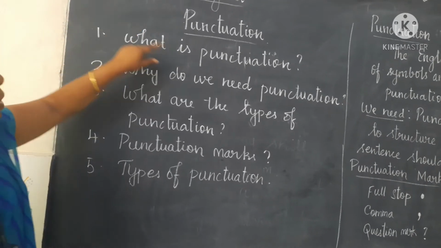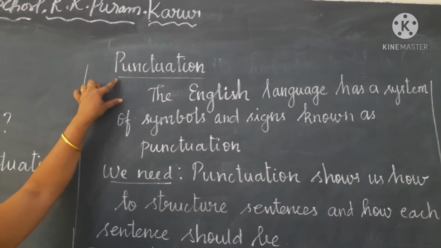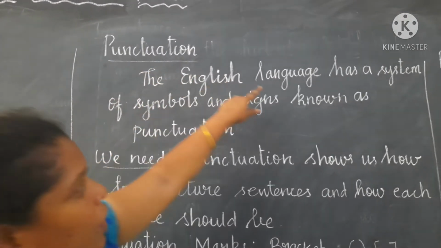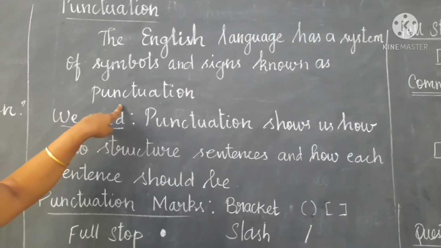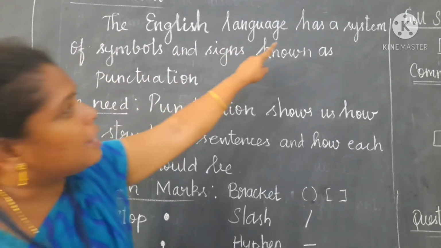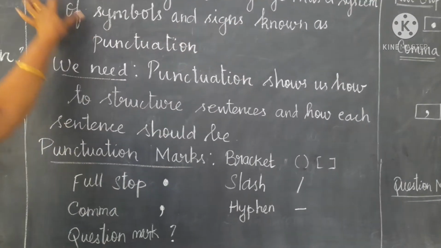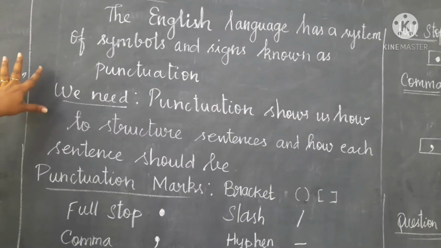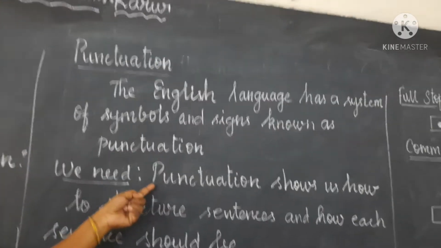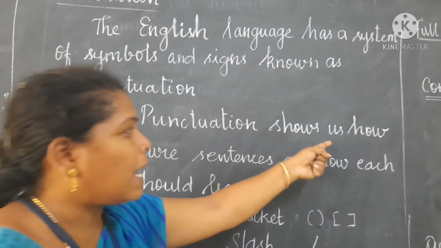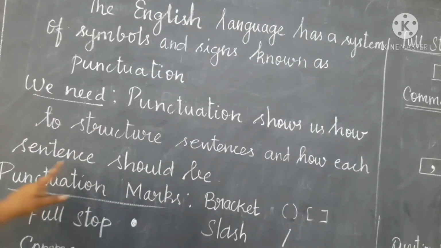First, what is punctuation? The English language has a system of symbols and signs known as punctuation. This is called punctuation, and now we are going to see why we need punctuation. Punctuation shows us how to structure sentences and how each sentence should be.